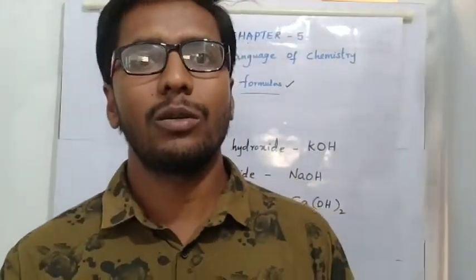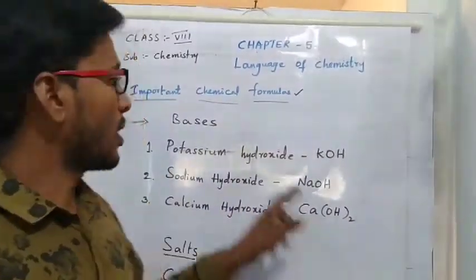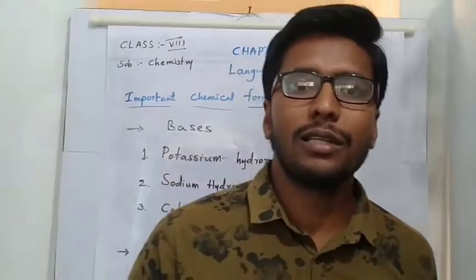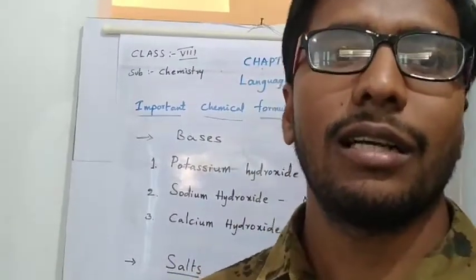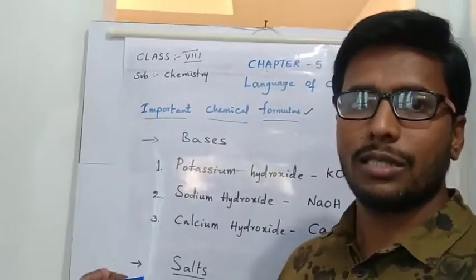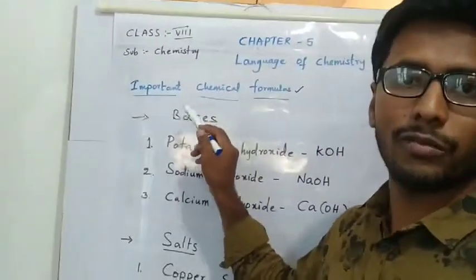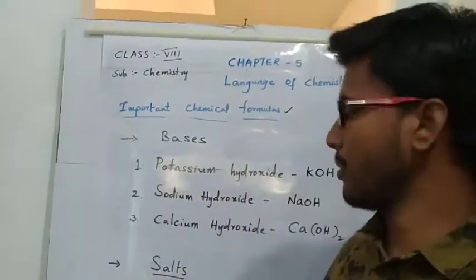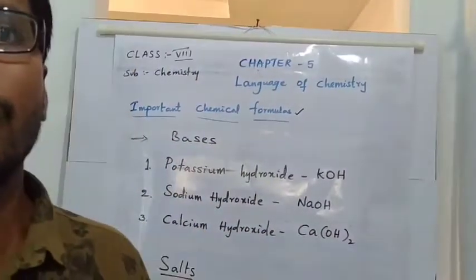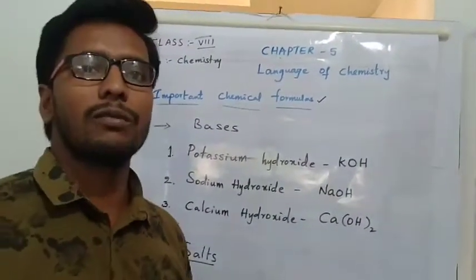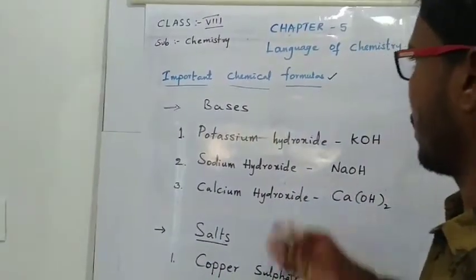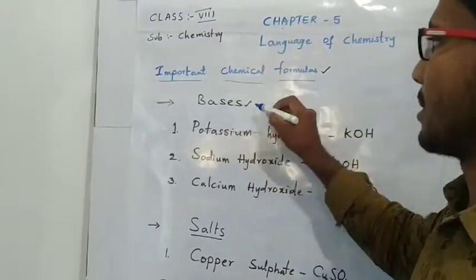In the previous video, we discussed important chemical formulas based on gases and acids. In today's session, we will discuss the chemical formulas of bases, salts, metallic oxides, metallic chlorides, and how to write chemical formulas based on divalent ions. So let us see the chemical formulas of bases.